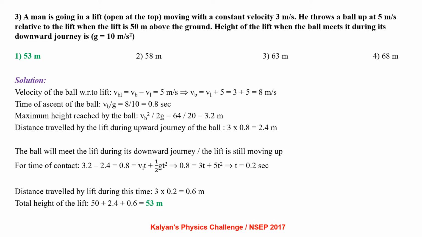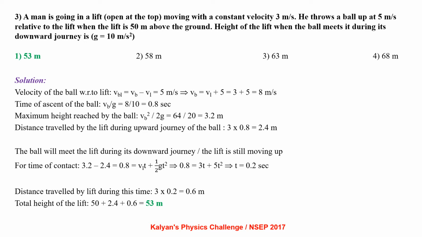Time of ascent of the ball is VB by g, that is 8 by 10, 0.8 seconds. Maximum height reached by the ball is VB square by 2g, that is 3.2 meter. Distance traveled by the lift during the upward journey of the ball is 2.4 meter. The ball will meet the lift during its downward journey. The lift is still moving up.